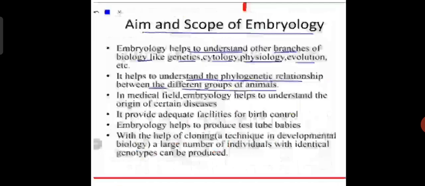That is differentiation. Now the last topic, the aim and scope of embryology. Embryology helps us understand other branches of biology like genetics, cytology, physiology and evolution. It also helps to understand the phylogenetic relationships between different groups of animals. In the medical field, embryology helps to understand the origin of certain diseases. It provides adequate facilities for birth control. Embryology also helps to produce test tube babies. And with the help of cloning, a technique in developmental biology, a large number of individuals with identical genotypes can be produced. This is about the scope of embryology.